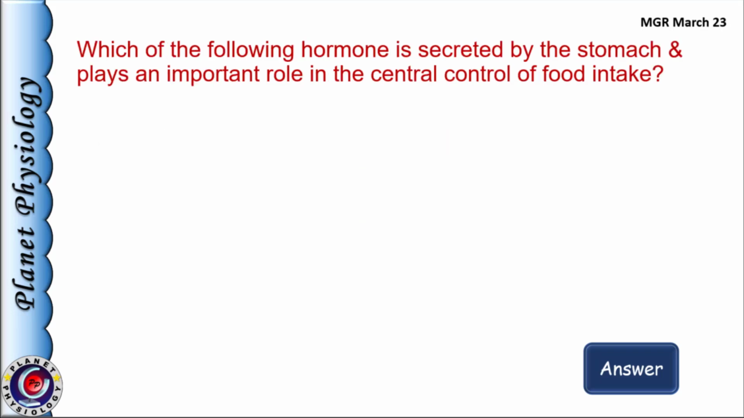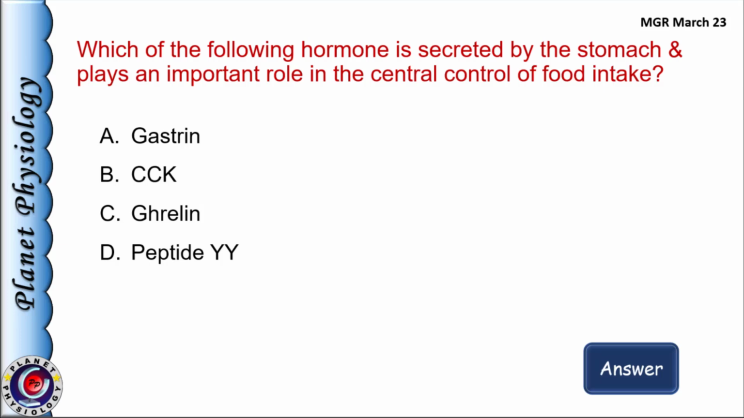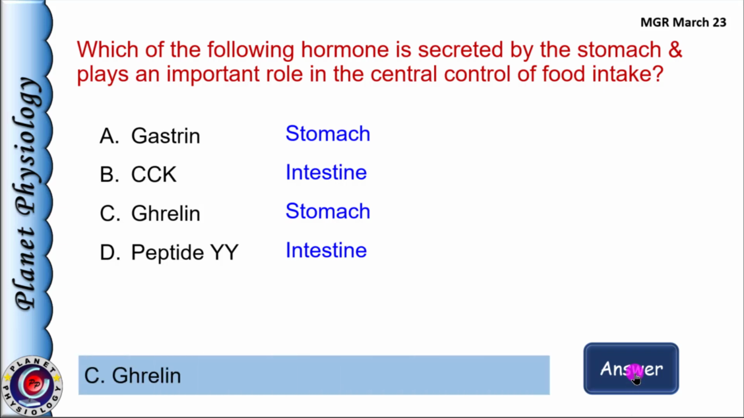Next question. Which of the following hormones is secreted by the stomach and plays an important role in central control of food intake? Options are A. Gastrin, B. CCK, C. Ghrelin, D. Peptide YY. So out of these hormones, CCK and peptide YY is released from intestine. They are not secreted by the stomach. So these are out of question. So remaining gastrin and ghrelin. Even though gastrin is secreted by the stomach, it does not play any role in central regulation of food intake, and hence the option C, ghrelin, is the correct answer.